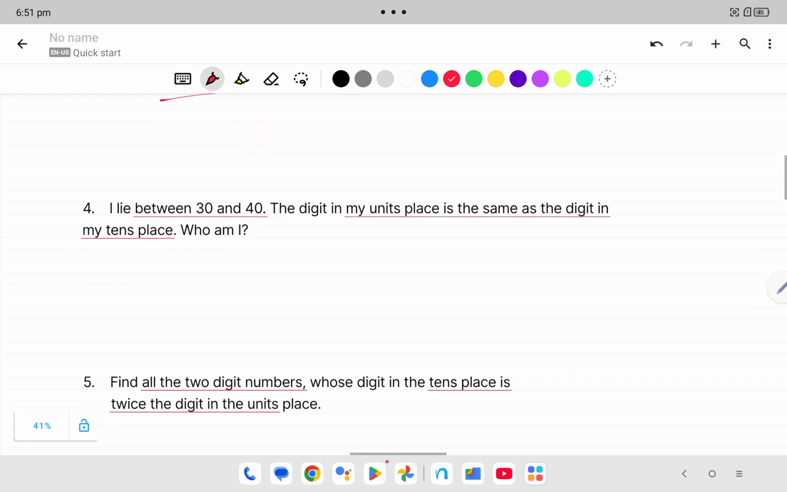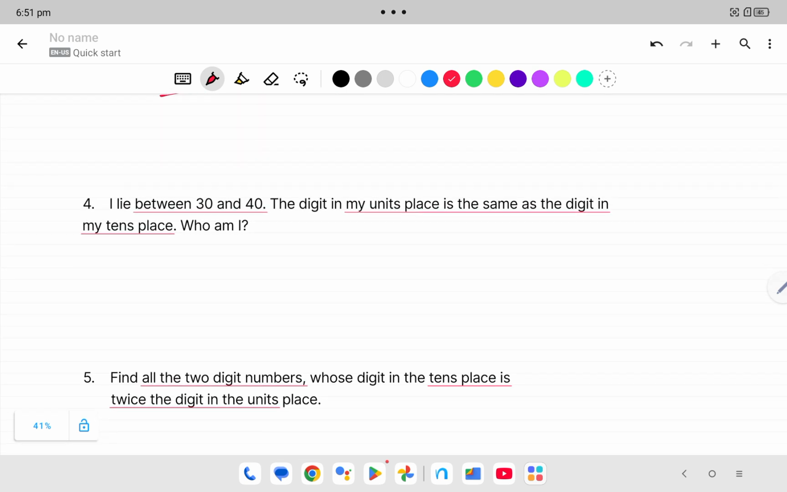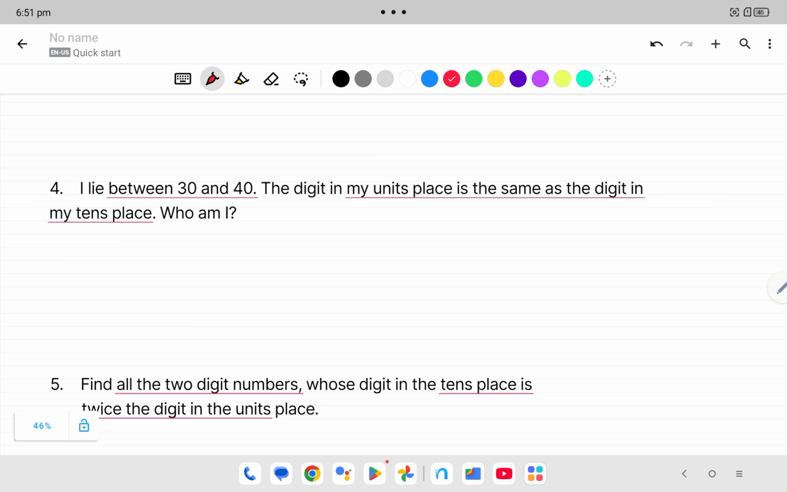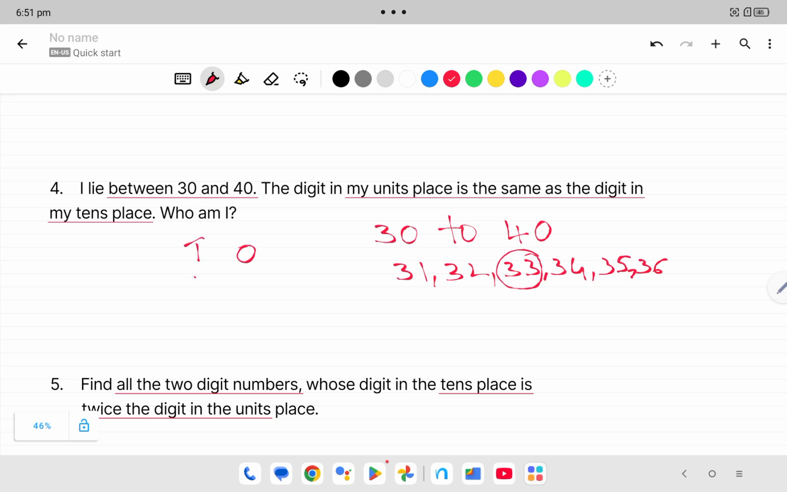Next, fourth question. I lie between 300 and 400. The digit in my unit place is the same as the digit in my tens place. So here the digit in the unit place and the digit in the tens place are both the same, and the number lies between 30 and 40. From 30 to 40 we have the numbers 31, 32, 33, 34, 35, 36 up to 39. In these numbers only 33 has the same digit in ones place and tens place. So our answer is 33.